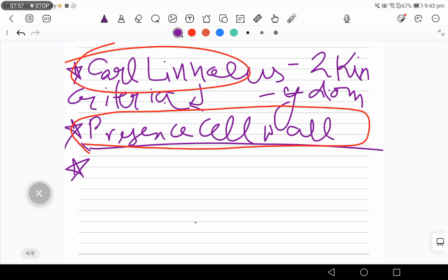And the animals in the kingdom Animalia, he kept protozoa, mycoplasma, which is also known as PPLO, and all the present day animals are also kept here. Okay. Now, what were the drawbacks?